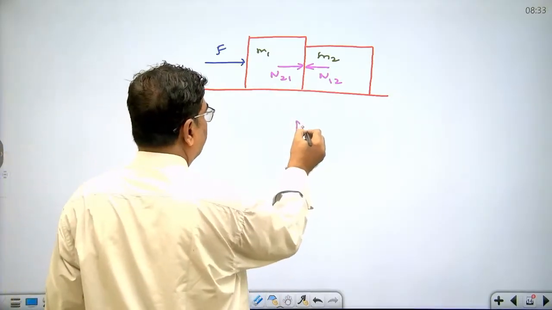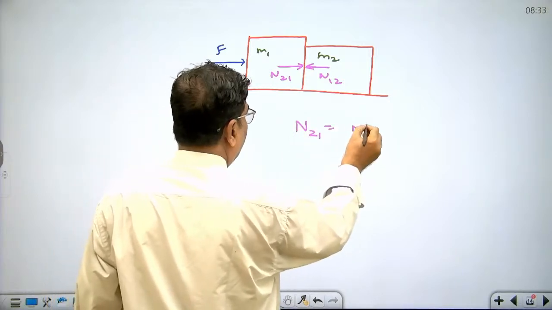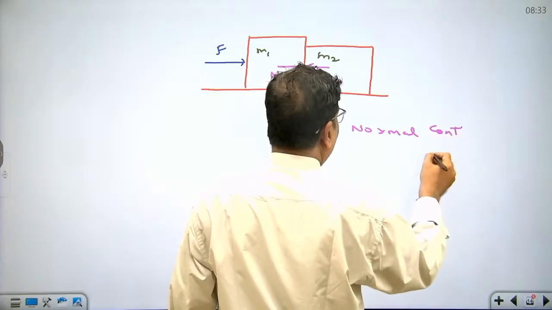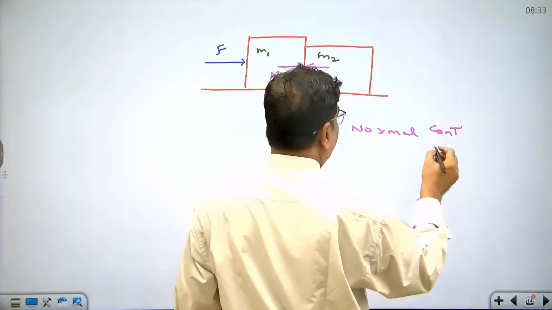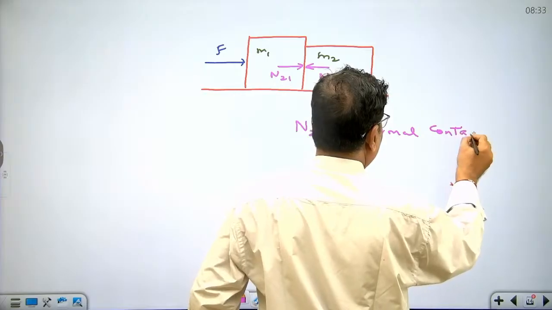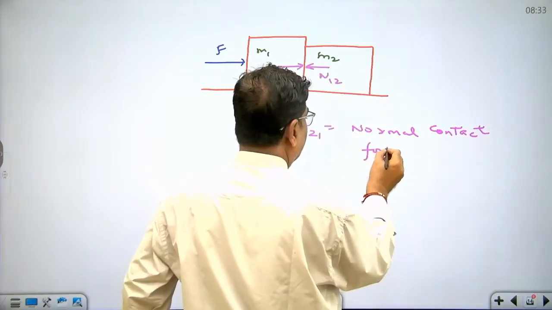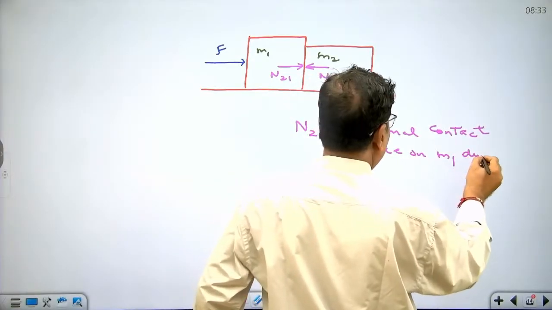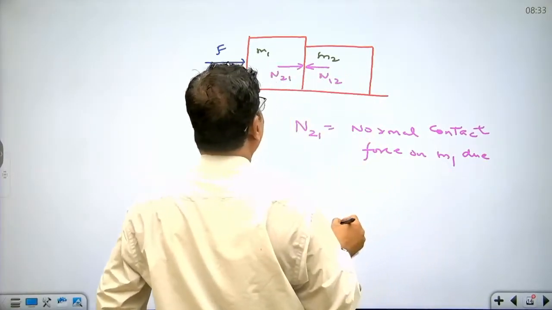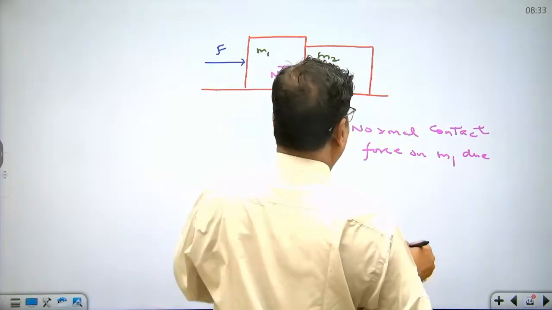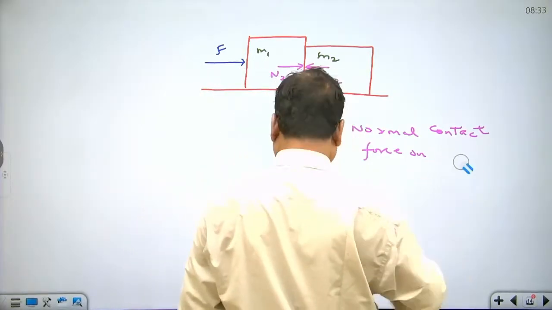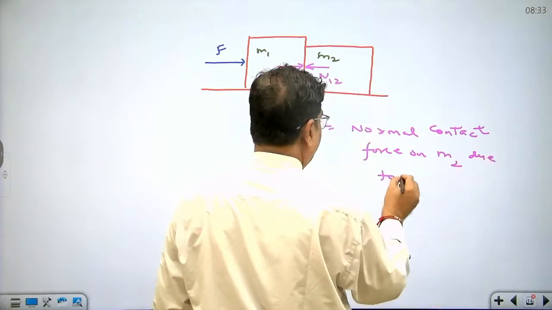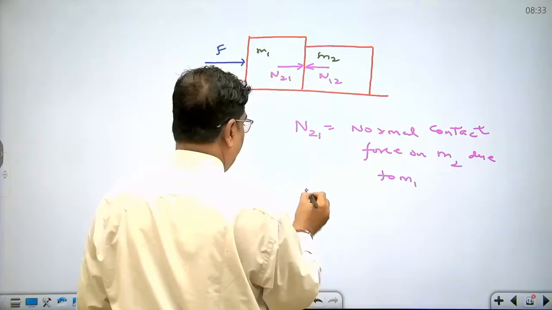What is N21? This is the normal contact force. Why normal? Because it is acting in the normal direction. Why is it a contact force? It is due to the contact surface. Normal contact force on M2 due to M1.